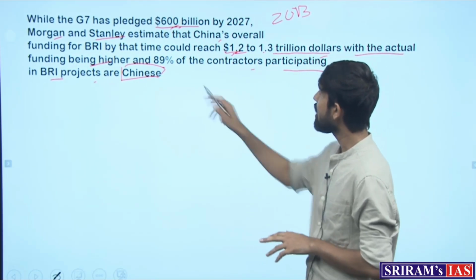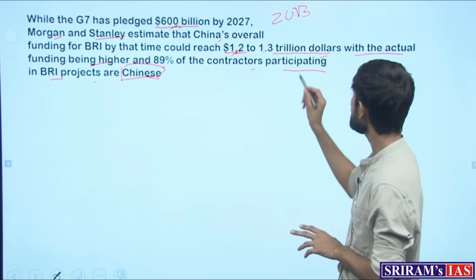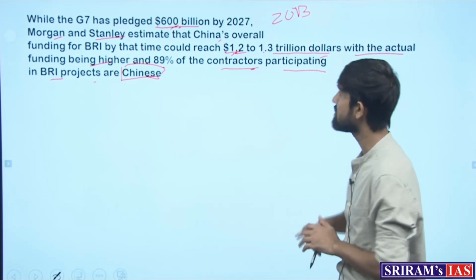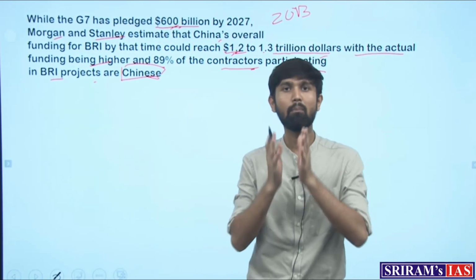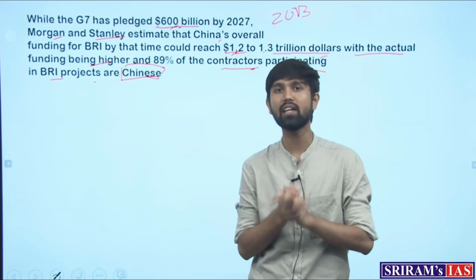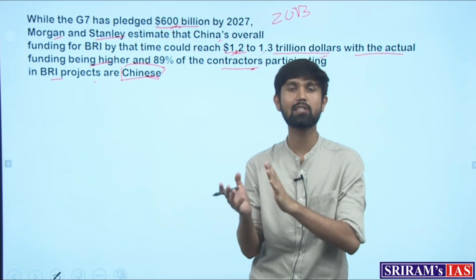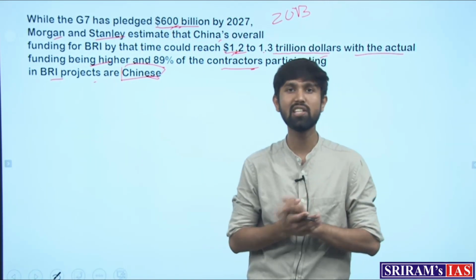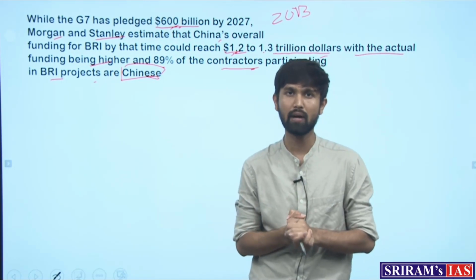And secondly, while the BRI projects are carried out by Chinese contractors themselves, in the PGII partnership or the G7 projects, much of the work will be carried out by private and other countries' contractors. So this is the difference between China's Belt and Road Initiative and the G7 plan for increasing connectivity in low and middle income countries, right?